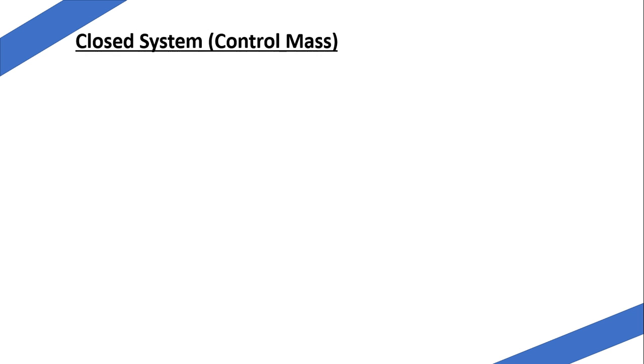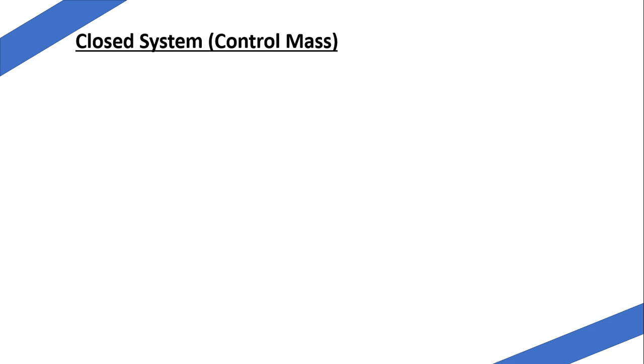Now coming to the next one, that is the types of systems. There are three types of systems: the first one is the closed system, the second is the open system, and the third one is the isolated system. These are the three systems we are now going to discuss. First, to begin with the closed system. So what is a closed system? It is also called a control mass.